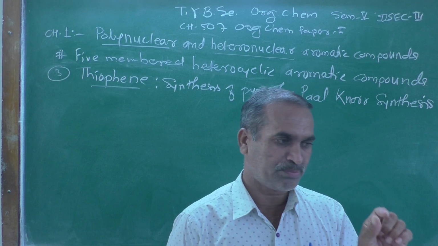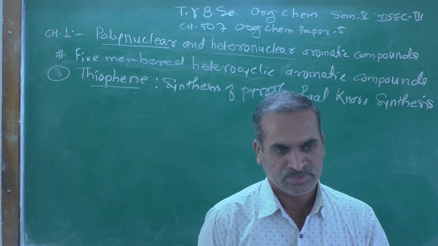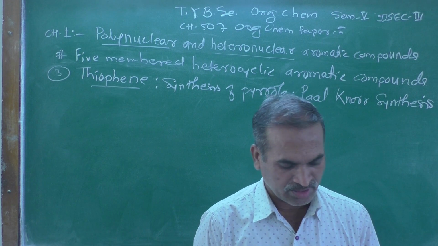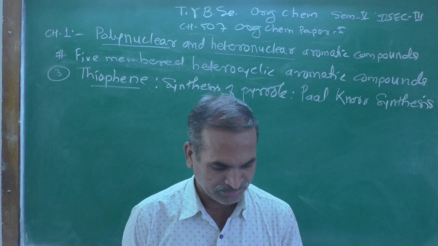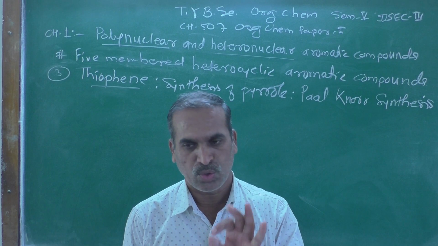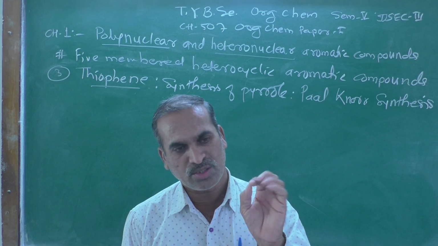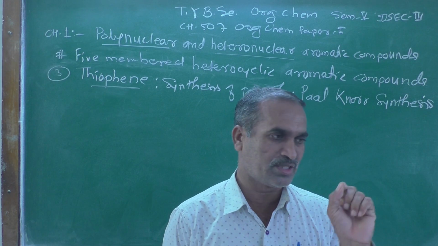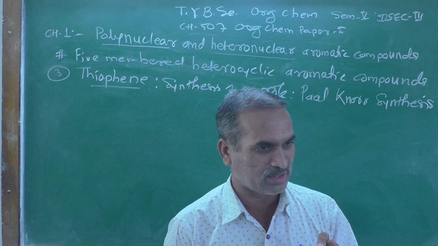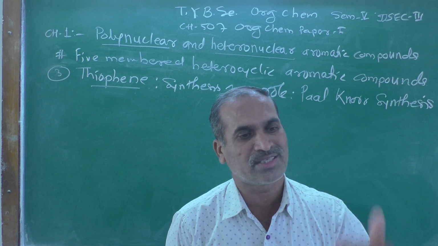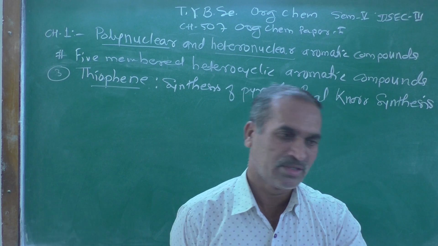Instead of P2O5, here you can take P2S5. That's it. Only there is an oxygen atom in the catalyst P2O5 we have taken. Here you just replace it with sulfur.